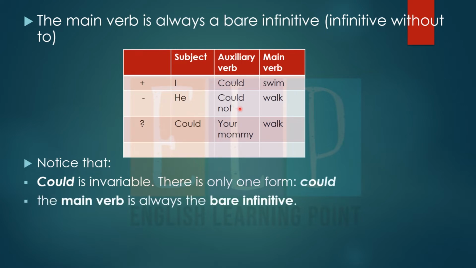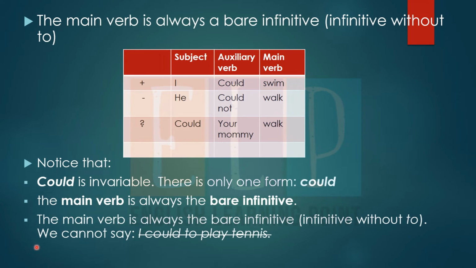Could is invariable, it does not have any second and third form. The main verb is always the bare infinitive without to, like swim, walk. We cannot say I could to swim, he could not to walk. We cannot use to before all of these main verbs because these are bare infinitives.